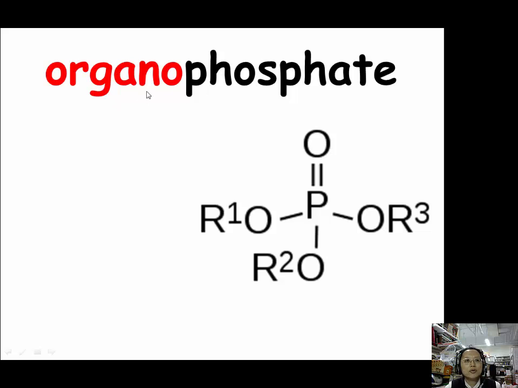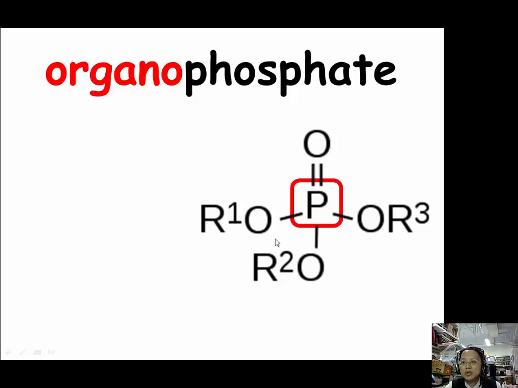One more example for organo is organophosphate. Organophosphate is just like this picture, and there's phosphorus, the element phosphorus, in the middle of it. Organophosphate is the general name of phosphoric acid esters.